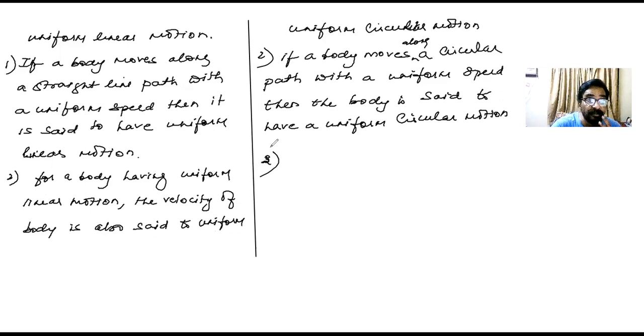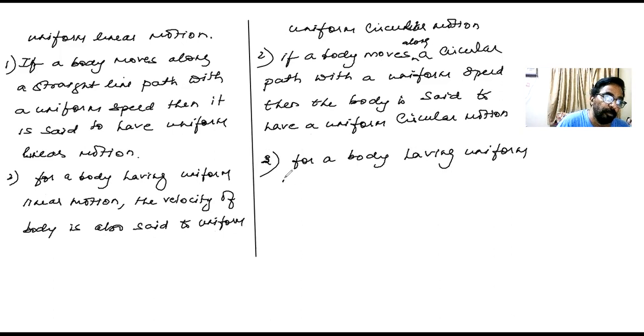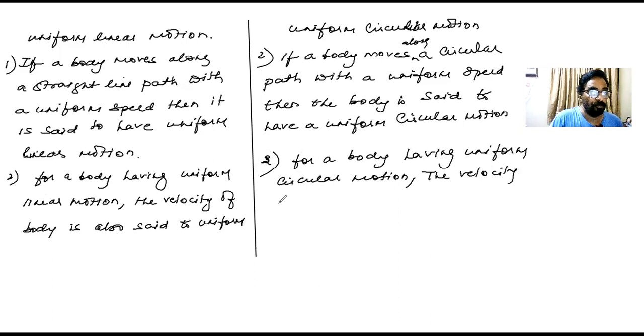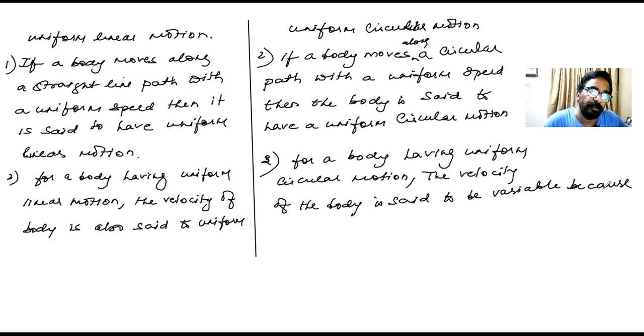Now, for a body, second one, okay? For a body having uniform circular motion, what I can see, the velocity of the body is said to be variable because the direction of its motion keeps changing.